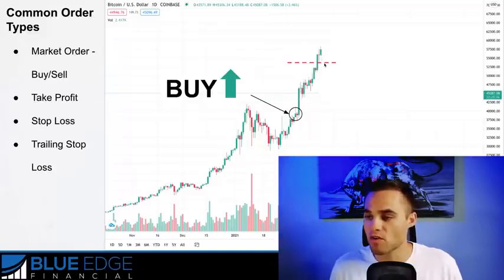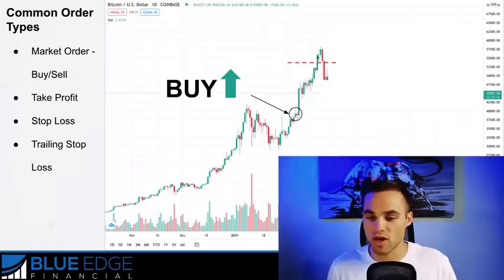So again, price moves higher, we move our stop loss even higher, and then boom, we get cut out right here, okay? But we capture a big portion of this move thanks to a trailing stop loss.